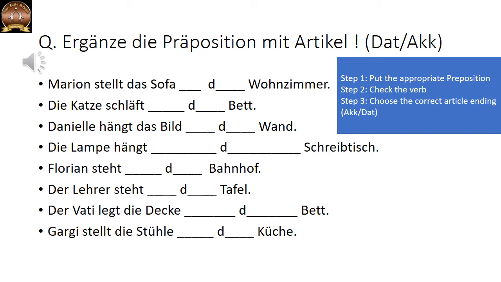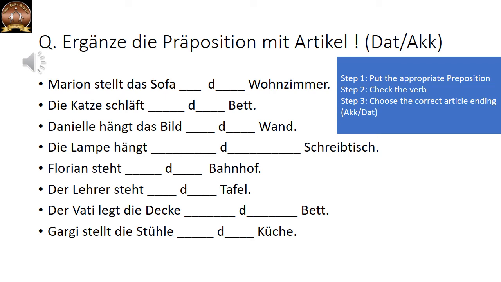The cat is sleeping dash dash bed. So what will the cat do? Where will it sleep? In the bed or on the bed or under the bed, near the bed. Actually, logically, whatever is correct, you can put there. It is correct. For example, you can also say under the bed. You can also say on the bed. You can say near the bed. Anything is fine.